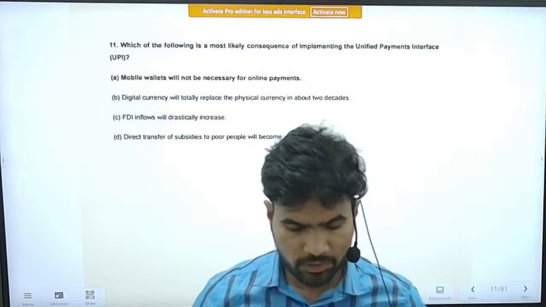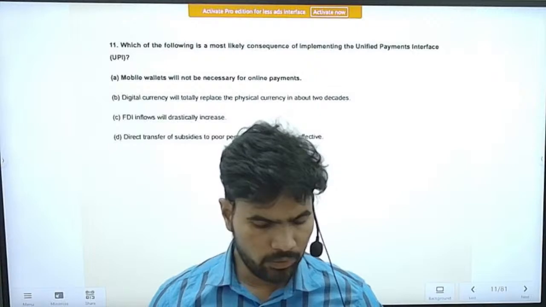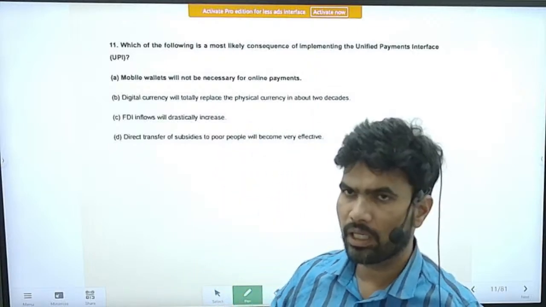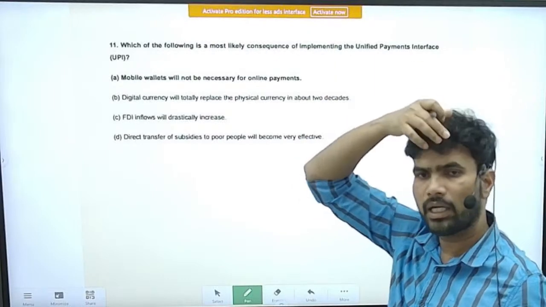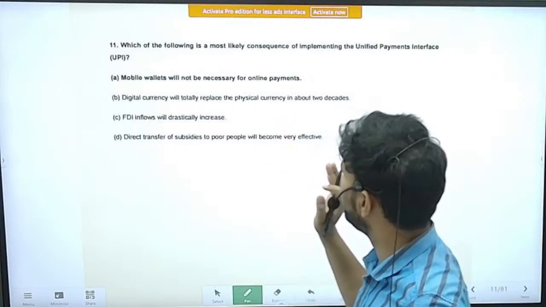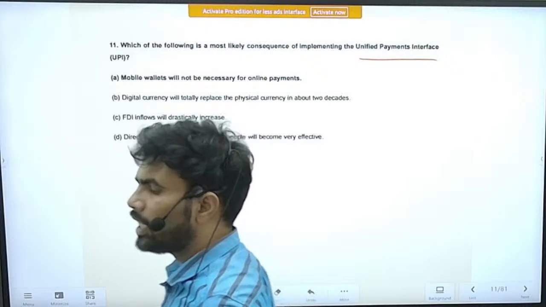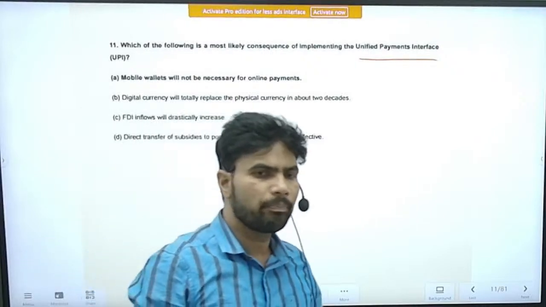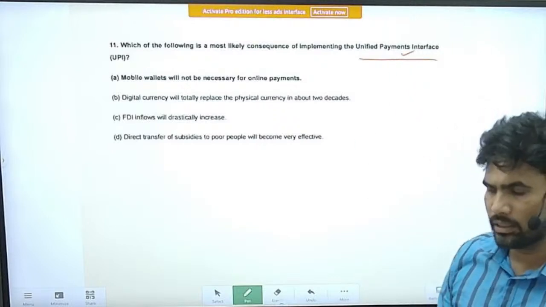Which of the following is the most likely consequence of implementing the Unified Payments Interface, UPI? I told you financial inclusion was a buzzword at that time, so you will continuously see questions about that. So what is the implication of UPI, the Unified Payments Interface? Apart from that, we also have BHIM, an app that works on the UPI system.